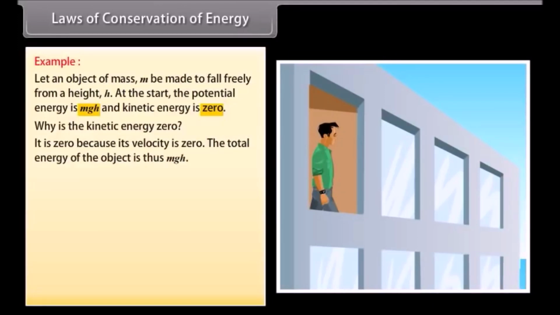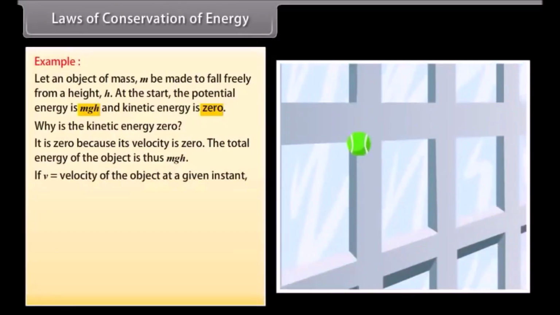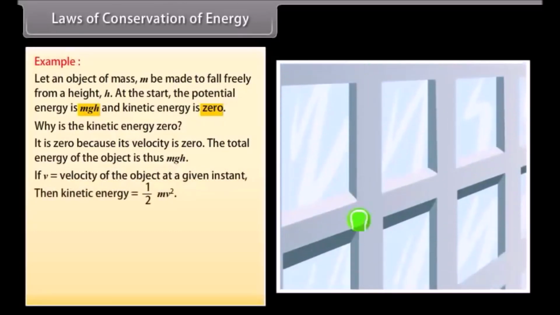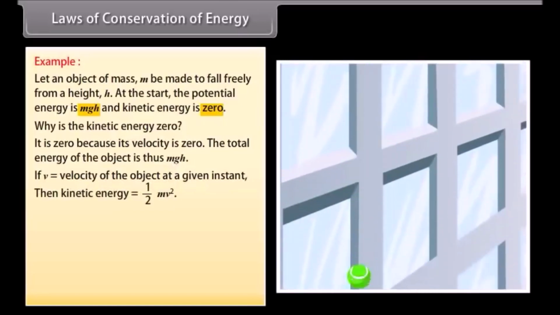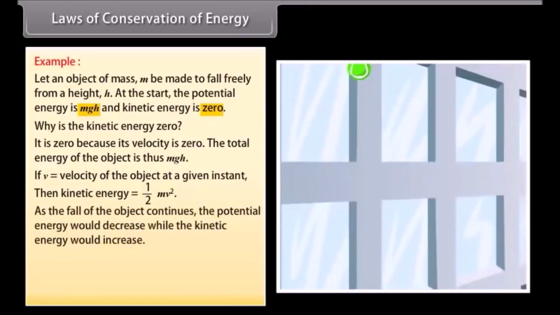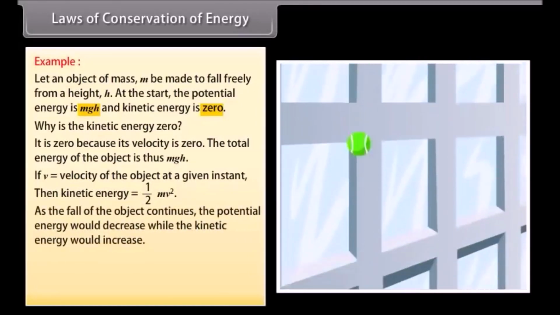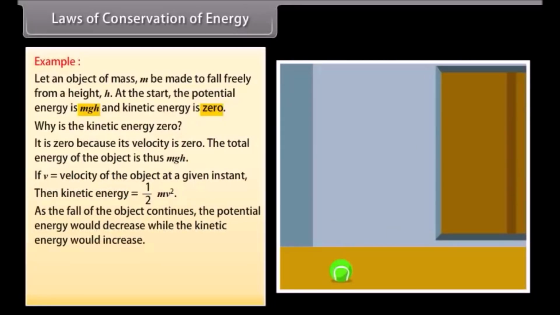The total energy of the object is thus mgh. As it falls, its potential energy will change into kinetic energy. If v is the velocity of the object at a given instant, the kinetic energy would be 1/2 mv². As the fall of the object continues, the potential energy would decrease while the kinetic energy would increase.